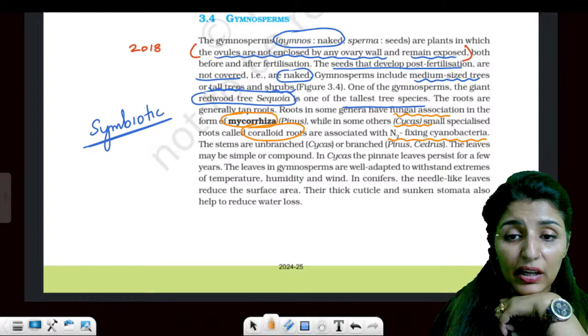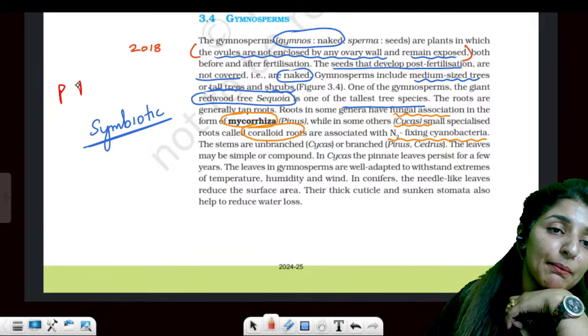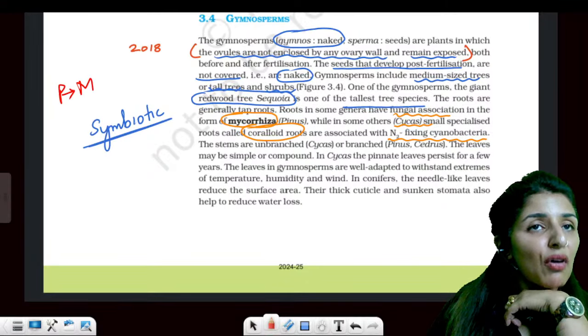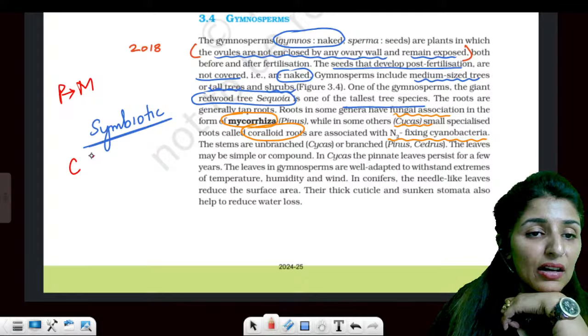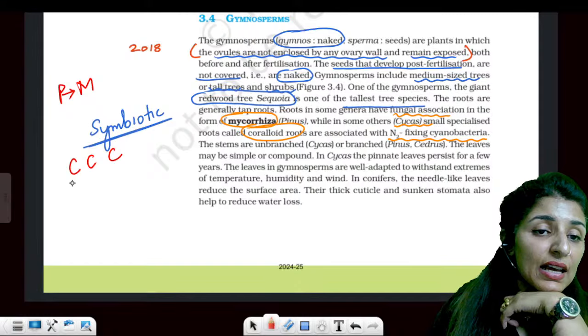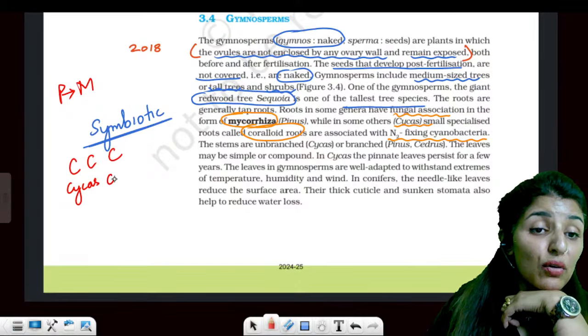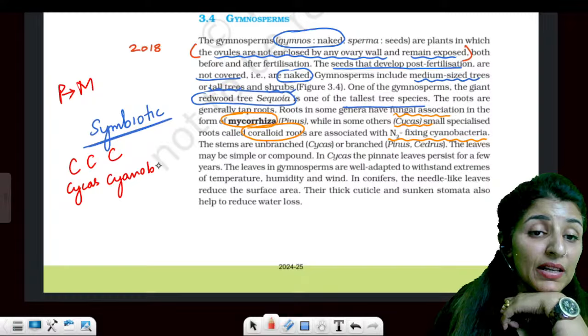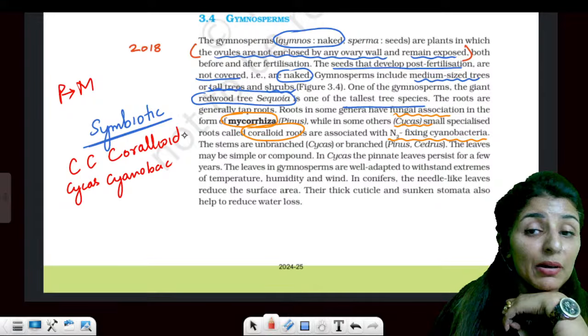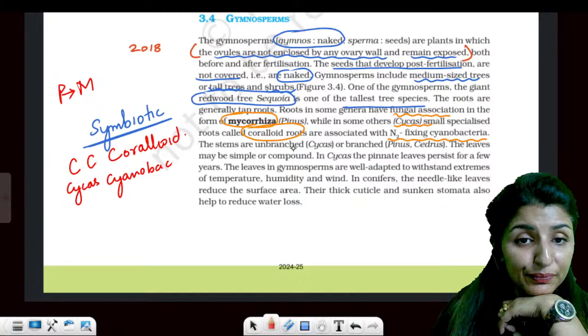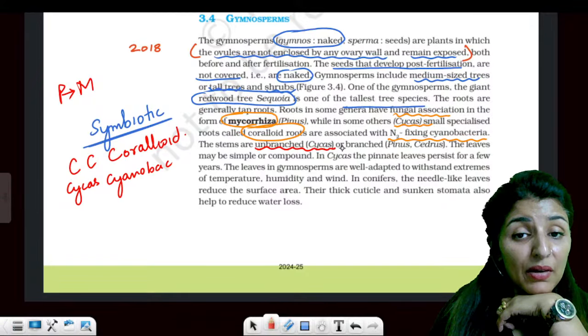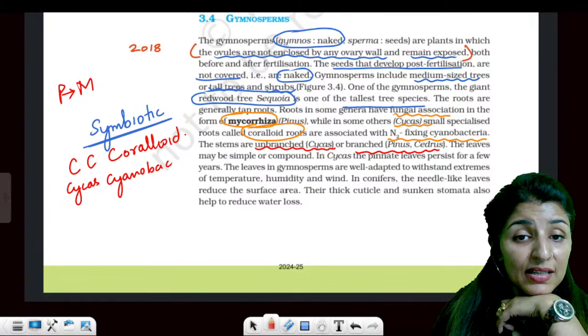So the trick to remember is PM: in Pinus, it will form mycorrhiza, and triple C: in Cycas, cyanobacteria will be present and it will form coralloid roots. Will you be able to remember these things? Please let me know. Then the stem can be unbranched in Cycas and branched in Pinus and Cedrus.